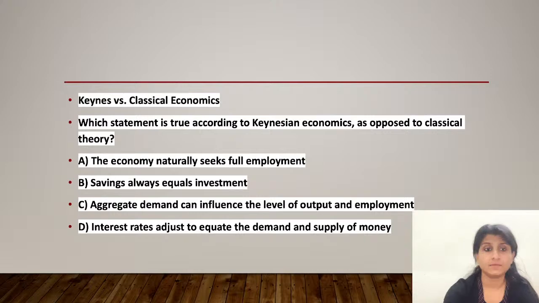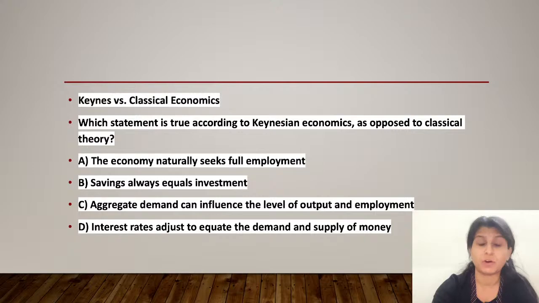This question is about the Keynes versus classical economics theory. The question is, which statement is true according to Keynesian economics as opposed to classical theory of economics? Option A, the economy naturally seeks full employment. Option B, saving always equals investment. Option C, aggregate demand can influence the level of output and employment. And option D, interest rate adjusts to equate the demand and the supply of money. Which out of these is right? Write down your answers, then we'll discuss the right answer.